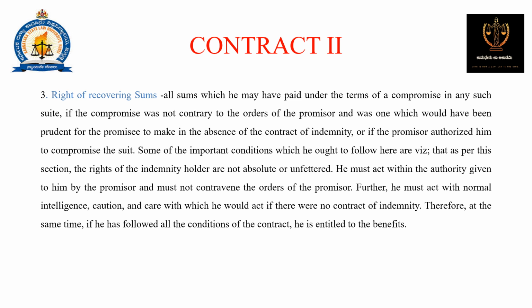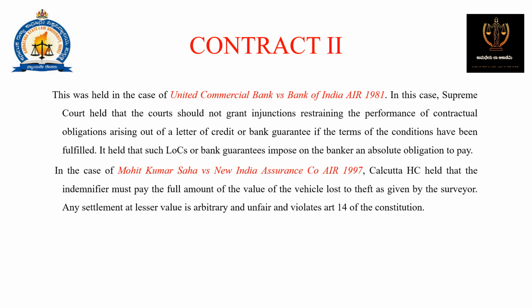Further, he must act with normal intelligence, caution and care with which he would act if there were no contract of indemnity. At the same time, if he has followed the conditions of the contract, he is entitled to the benefit. So this is important. He should act as if there was no contract. Like that only he should consider it.